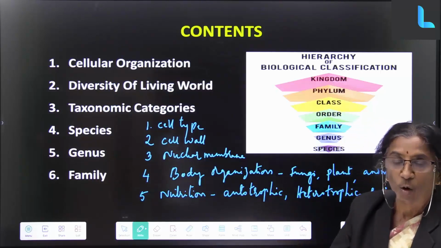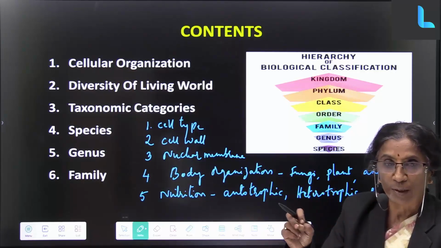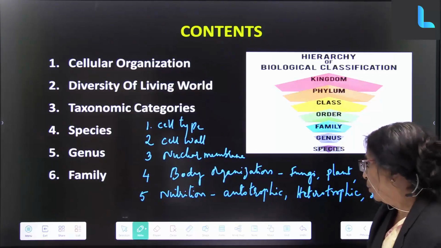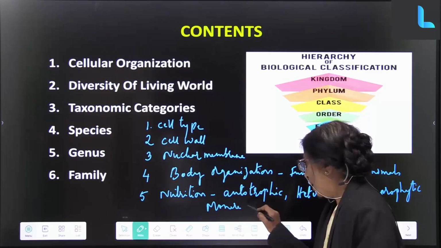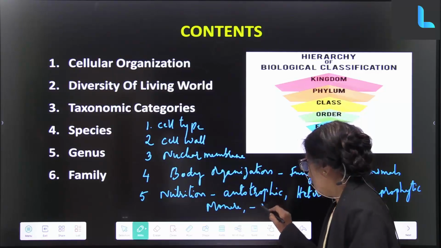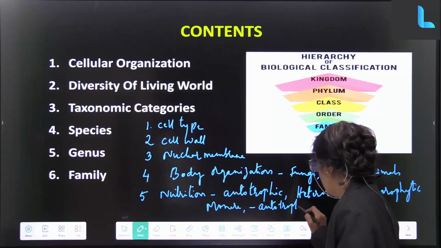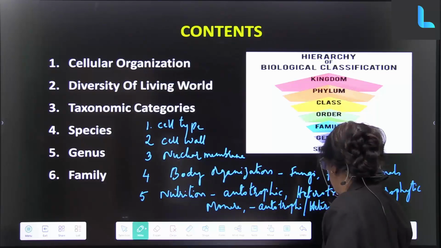Some Monera are autotrophic. Even though they have no proper chlorophyll, they have the ability to prepare their own food. So Monera is autotrophic. It also has a heterotrophic mode of nutrition. That means they are dependent.